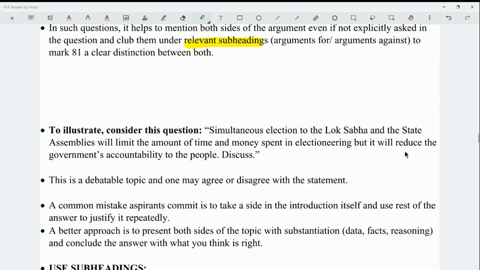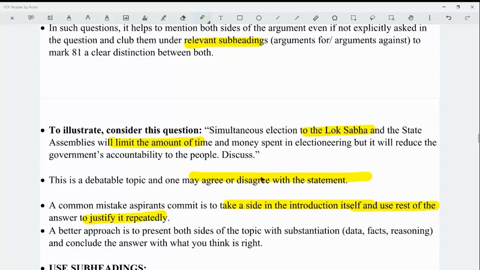So to illustrate, consider the question: simultaneous election to Lok Sabha and state assemblies will limit the amount of time and money spent in electioneering, but it will reduce the government's accountability to the people. Discuss. This is a debatable topic, and one may agree or disagree with the statement. A common mistake aspirants commit is to take a side in the introduction itself and use the rest of the answer to justify it repeatedly. A better approach is to present both sides of the topic with substantiation, data, facts, reasoning, and conclude the answer with what you think is right.